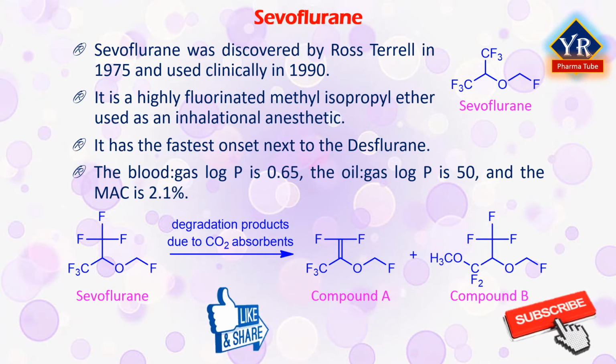Its breakdown is influenced by the type of carbon dioxide adsorbent used, the temperature of the adsorbent, and the duration of exposure. The major breakdown product compound A, that is pentafluoroisopropyl fluoromethyl ether, has been studied extensively. Compound A is nephrotoxic in rats and non-human primates and remains a theoretical risk to humans.